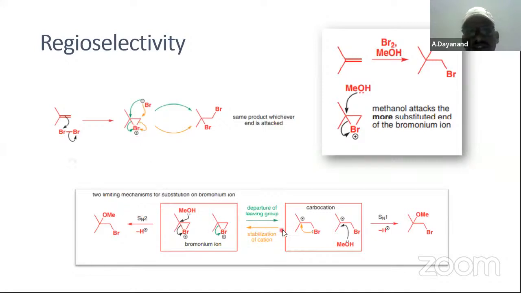Okay, then instead of bromine, if you take the solvent as methyl alcohol, we are going to get OMe at this end. Okay, that is departure of the leaving group. This is the leaving group. It is going to be left over. We will see about the leaving groups in SN1, SN2 mechanisms.